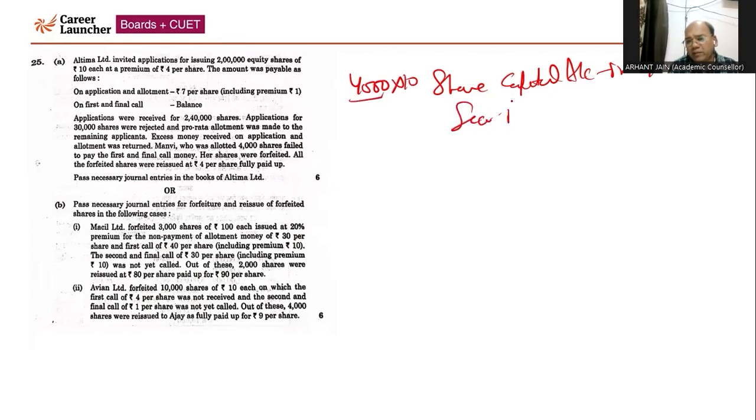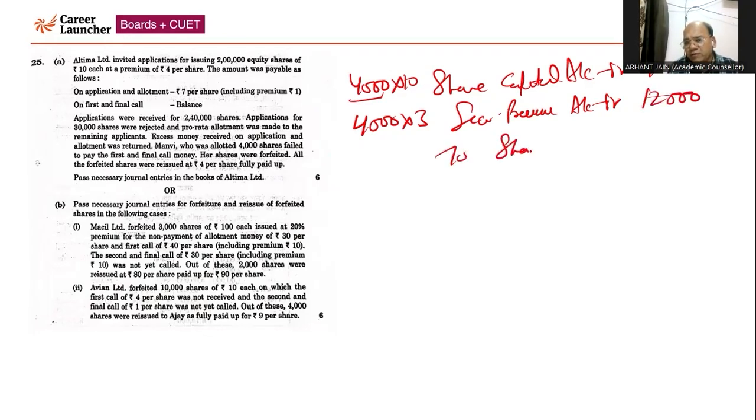Security premium debited by the amount of premium not received, that is lying on first and final call. There is no problem of pro rata, simple calculation. 4,000 into 3, 3 rupees is the premium lying on the first and final call, 12,000.